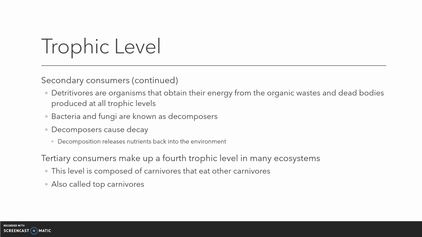Detritivores and decomposers can also be secondary consumers. Detritivores and decomposers get their energy from decaying organic matter. Detritivores consume decaying organic matter and break it down, releasing nutrients. Decomposers break down decaying organic matter and obtain energy and nutrients from what they have broken down.